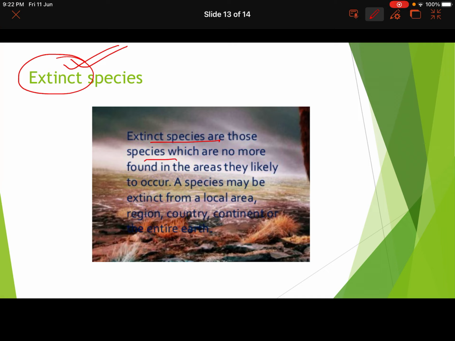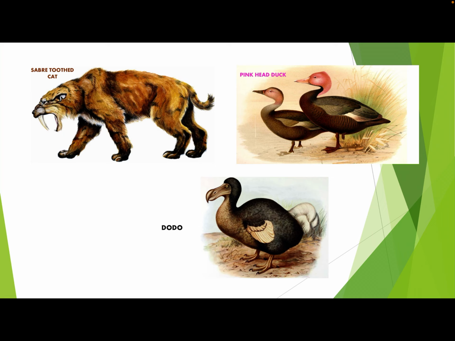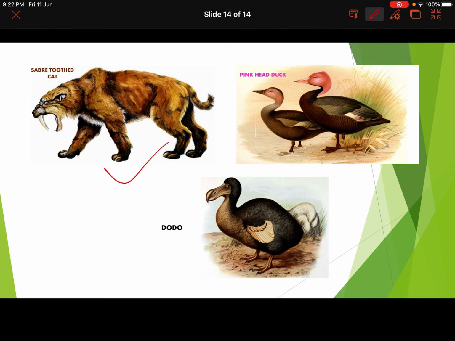So extinct species are those species which are no more found in the areas they were likely to occur. Meaning, where we used to find them naturally, we don't find them anymore. So extinct from the local areas or local region or the country, continent or the entire earth. So we call them extinct. Some of the examples are the saber-toothed cat, the pink-headed duck, dodo. Okay, so these are some of the examples of the extinct species.